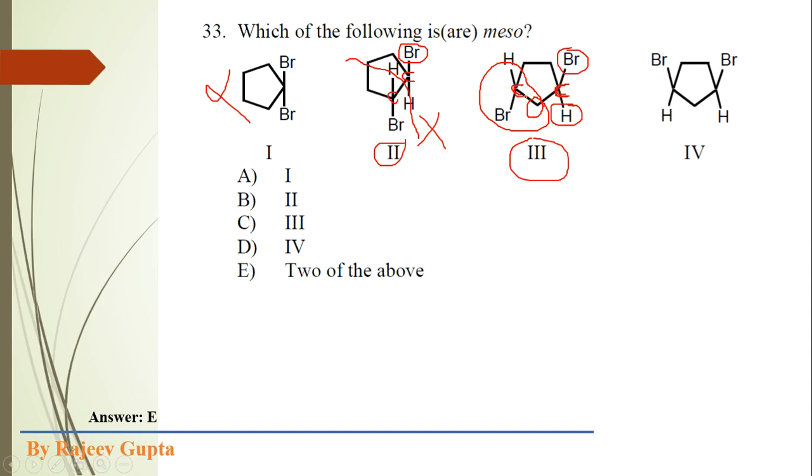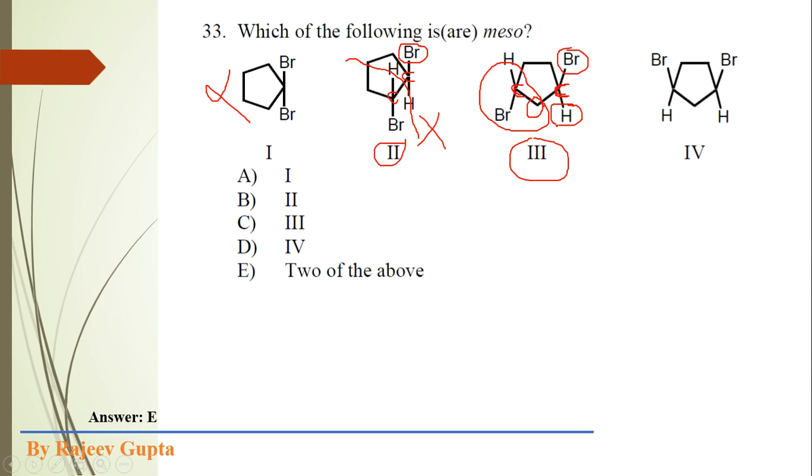Okay. Now check another thing in this molecule. What do we have to check? We have to check for a plane of symmetry or a center of symmetry in this molecule. Okay, a plane of symmetry or a center of symmetry in this molecule. So here